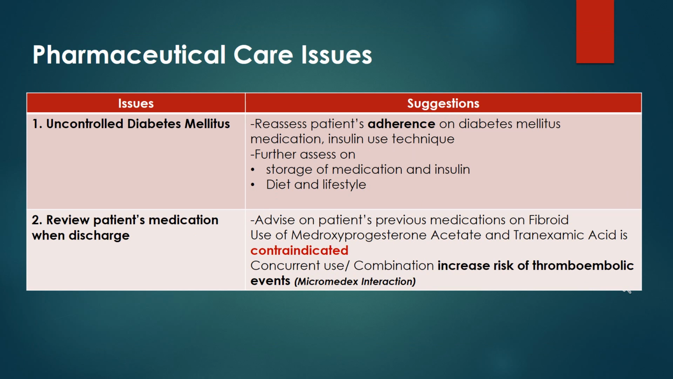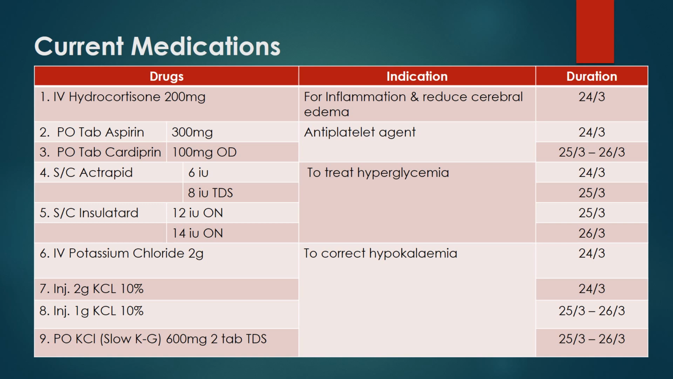For pharmaceutical care issue, the patient has uncontrolled diabetes mellitus. Suggested to assess the patient's adherence to diabetes mellitus medication, insulin use technique, storage of medication and insulin, diet, and also lifestyle. Next, the patient's medication should be reviewed during discharge, as previously the patient was on medroxyprogesterone acetate and tranexamic acid for fibroid. The use of these two drugs is contraindicated and their concurrent use would increase the risk of thromboembolic events. These are the current medication list of the patient in the ward.